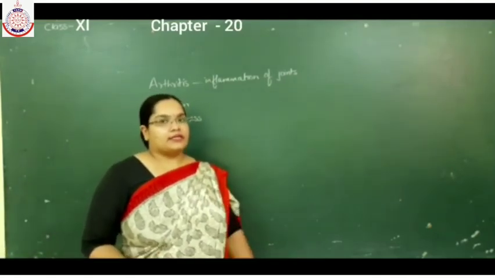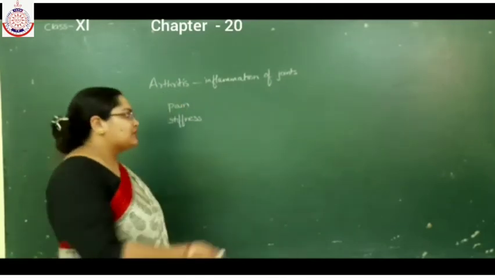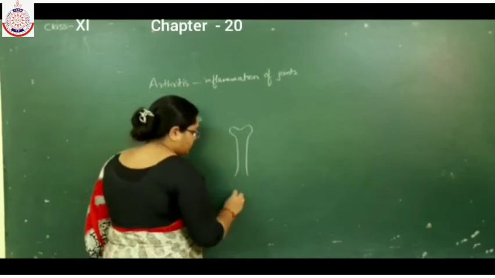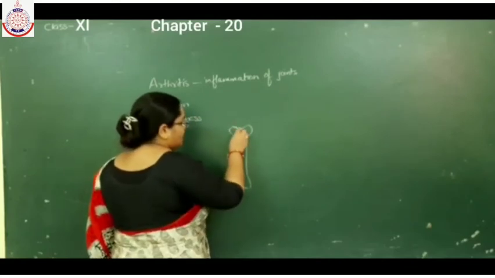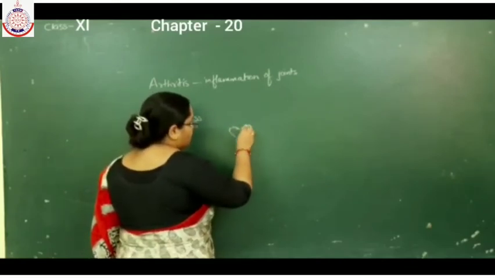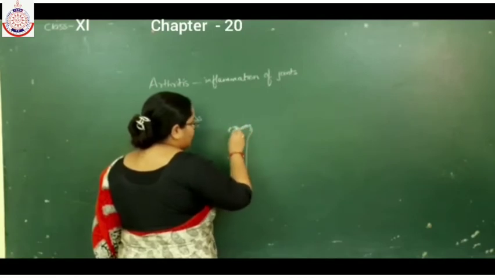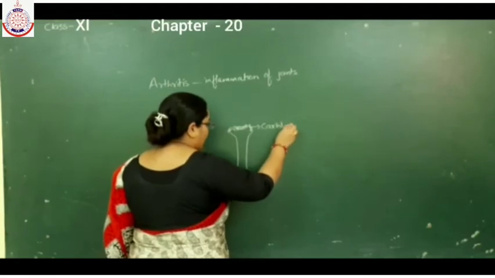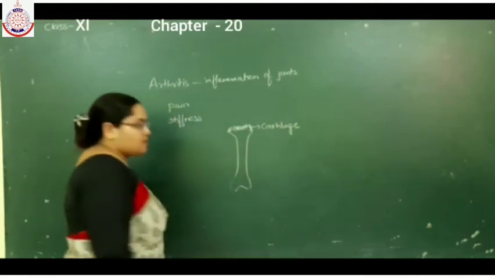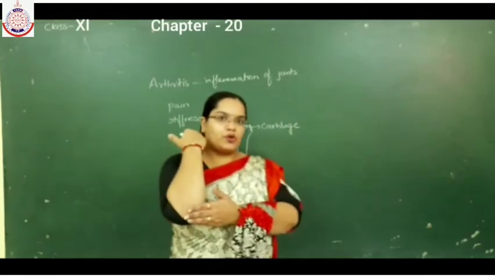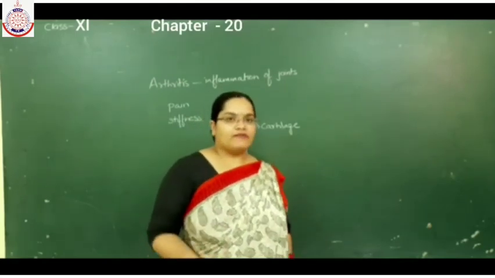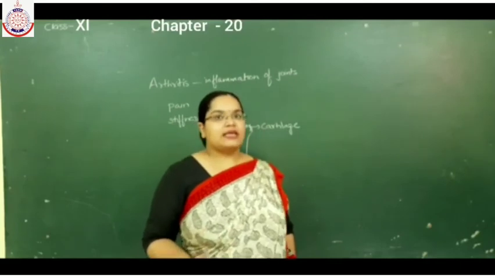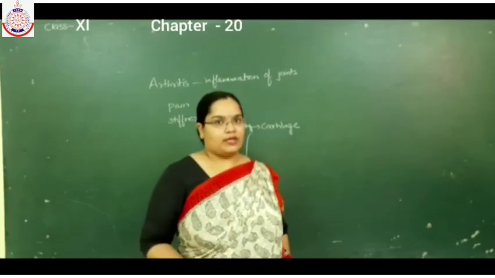In arthritis, the long bones have their ends covered by cartilage, and the main joints, like your elbow joint and knee joint, all of you have studied, are synovial joints. They have synovial fluid in them.